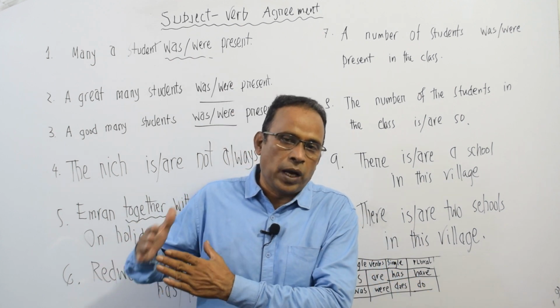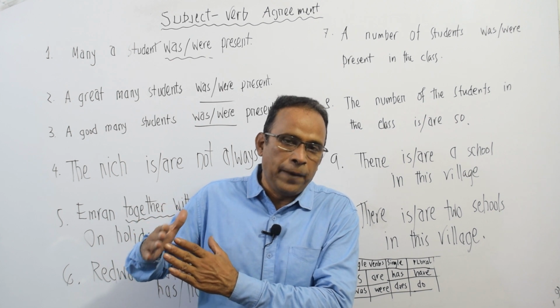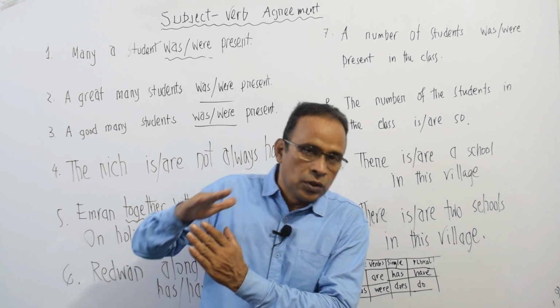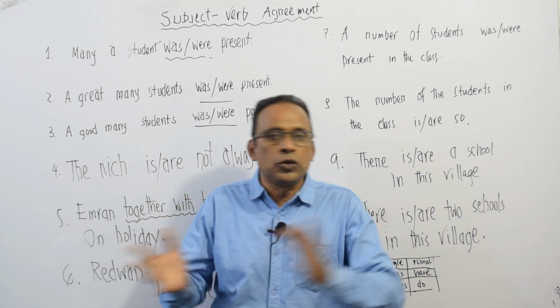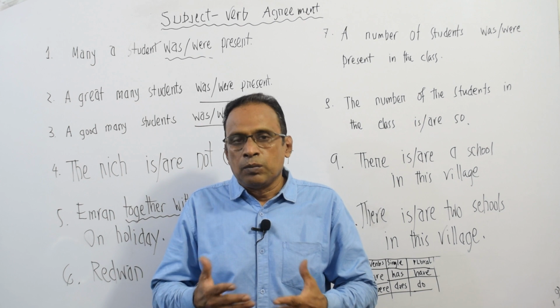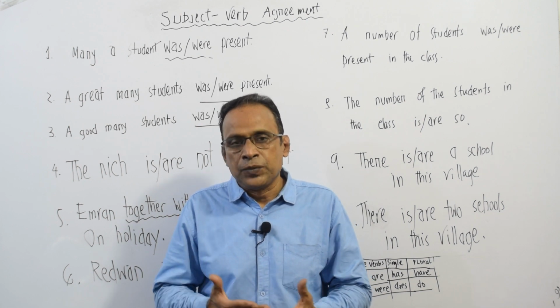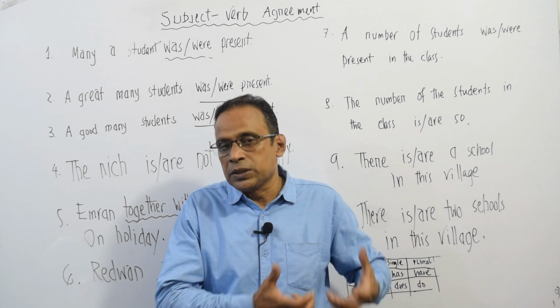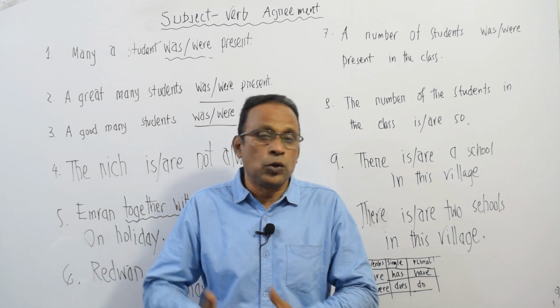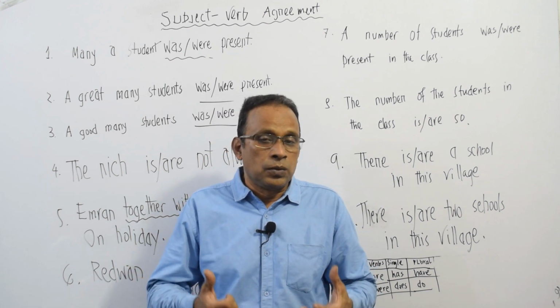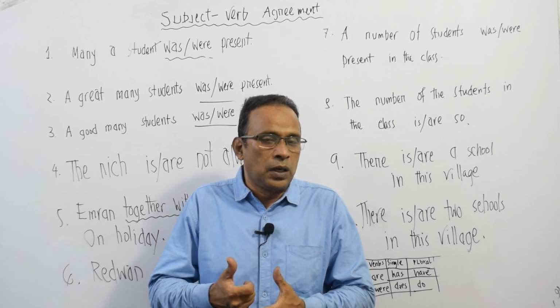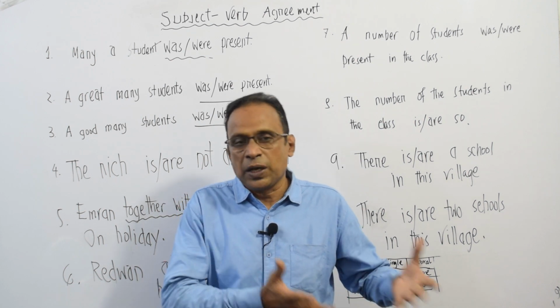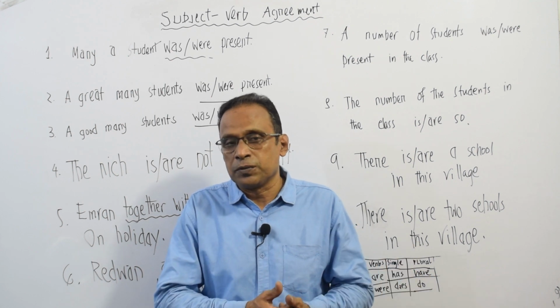Yes, I want to tell you that for every rule there is always some exceptional rule to the main rule. So most of the time the rule is that where our subject is third person single, verb will also be single. In fact, sometimes it is very confusing determining whether the subject is third person single or not.